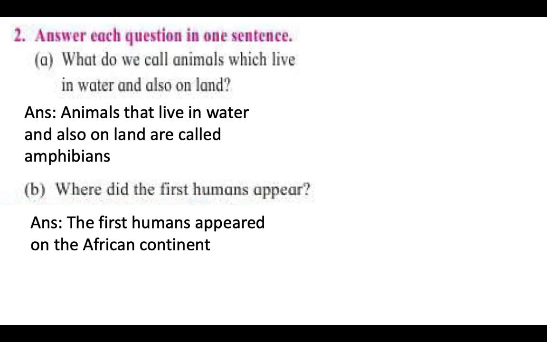Okay, now question number 2. Answer each question in one sentence. What do you call animals which live in water and also on land? Animals that live in water and also on land are called amphibians. Please write this down, correct spelling. This question will be written in your classwork books. Next one. Where did the first humans appear? The first humans appeared on the African continent.